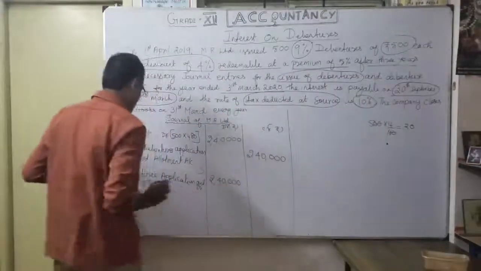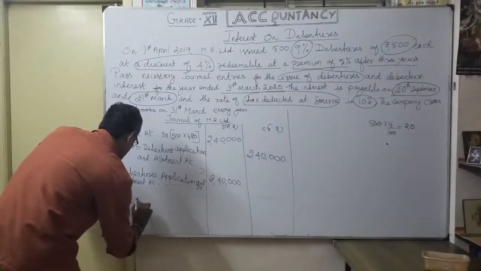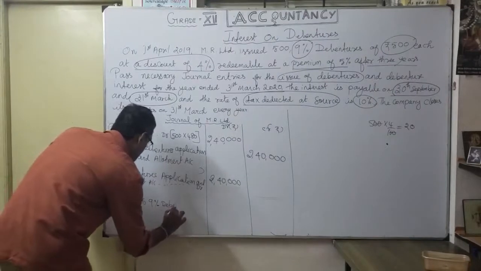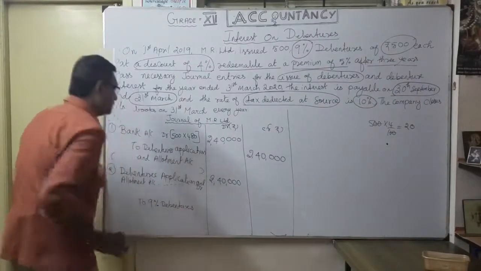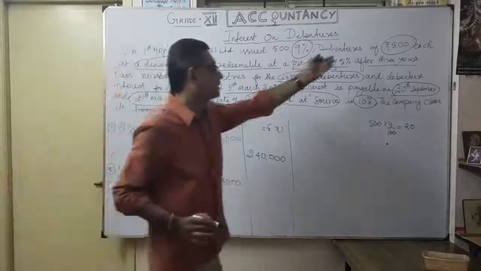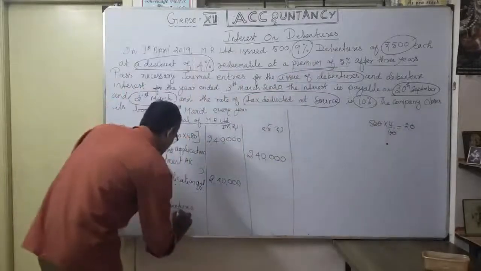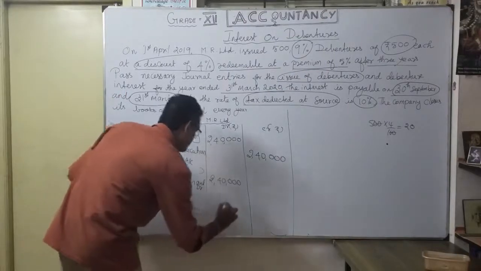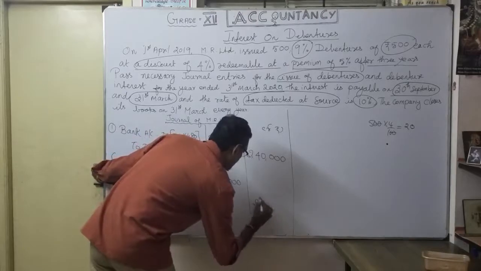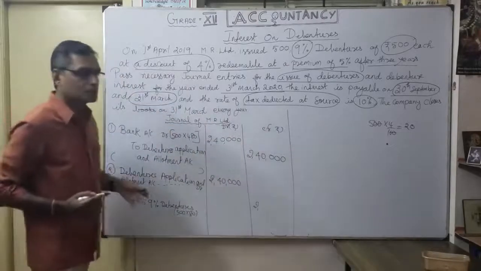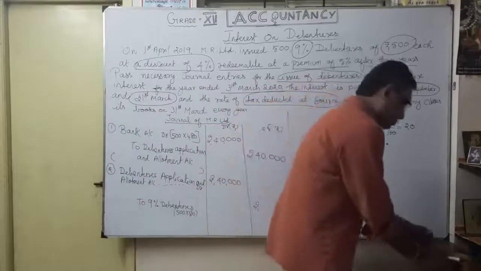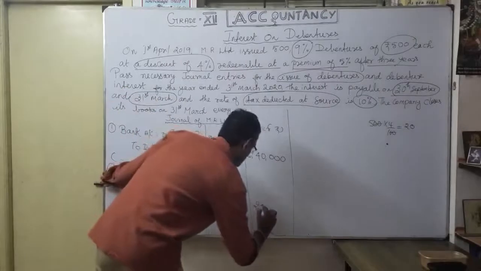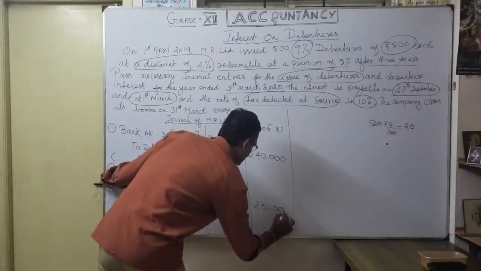Now we are going to transfer what? To 9% debentures. Anyway, we want to show the nominal face value, that is 500 into 500. How much? 2,50,000. Correct. So 2,50,000.